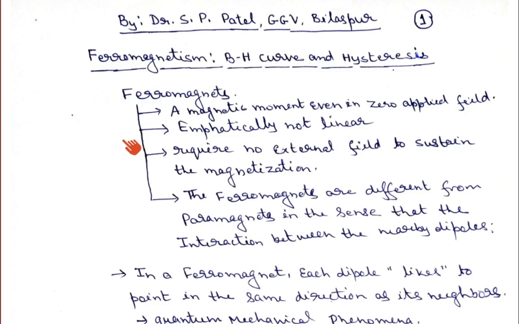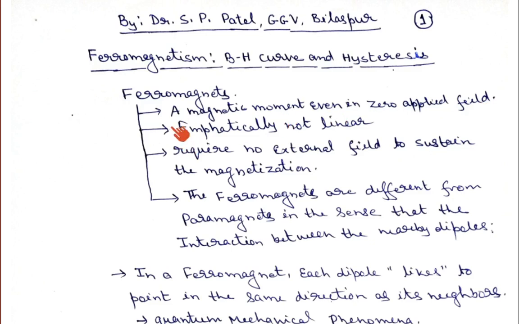So now I come back to another part, that is ferromagnetic material, which I have left, and in this topic I will introduce the BH curve and hysteresis loop. Okay. So here I have written BH curve. Another type of curve is also known, that is the MH curve. I have not written it; I will introduce it. So if you go to the ferromagnetic material, ferromagnetic materials have a magnetic dipole moment even in a zero applied field.